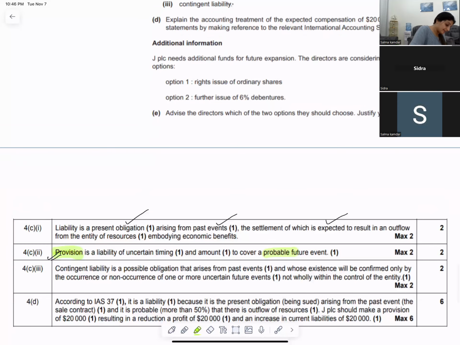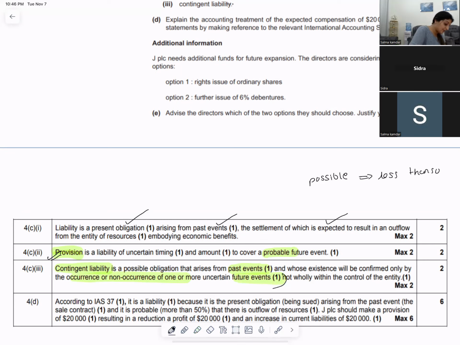Contingent liability is a possible obligation that arises from past events and whose existence will be confirmed only by the occurrence or non-occurrence of one or more uncertain future events.